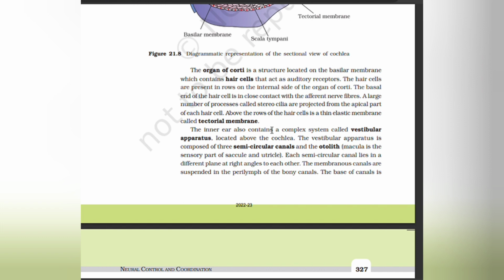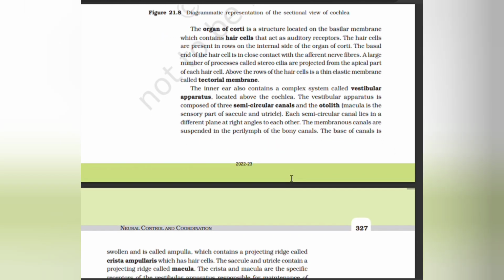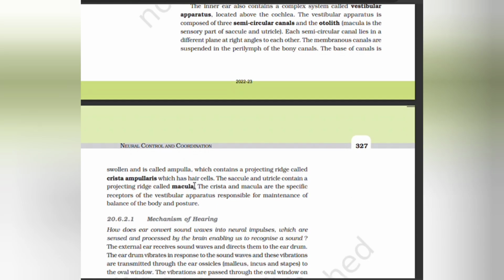The inner ear also contains a complex system called the vestibular apparatus. Located above the cochlea, the vestibular apparatus is composed of three semicircular canals and the otolith organ, the macula, which is the sensory part of the saccule and utricle. Each semicircular canal lies in a different plane at right angles to each other. The membranous canals are suspended by the perilymph in the bony canal.